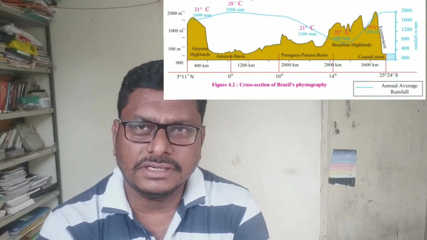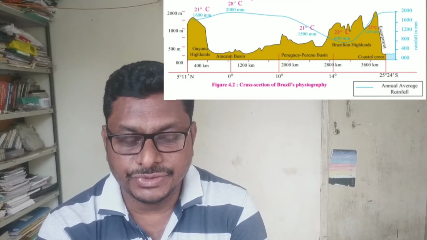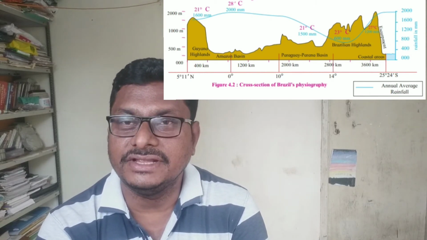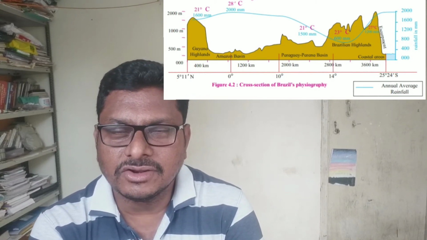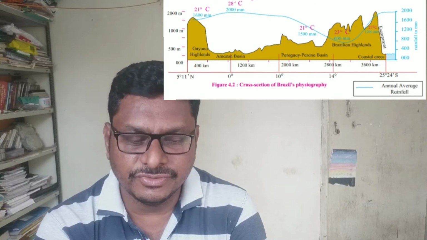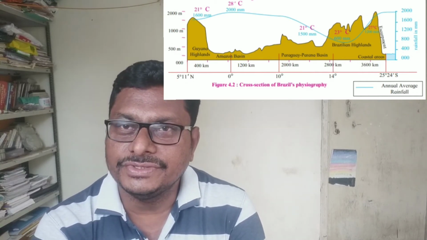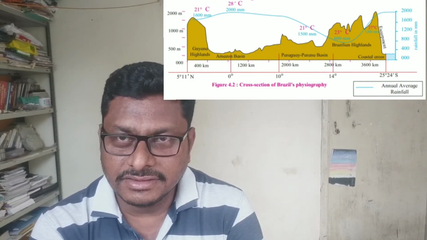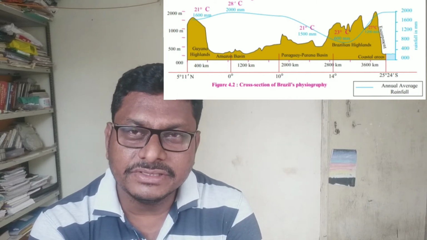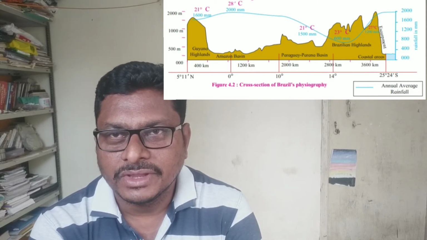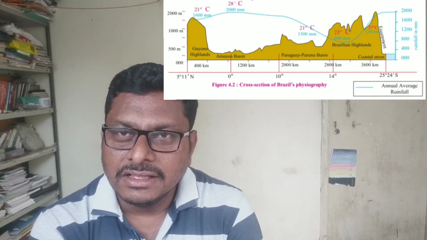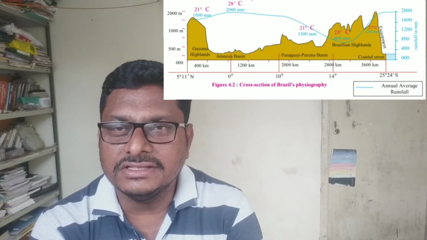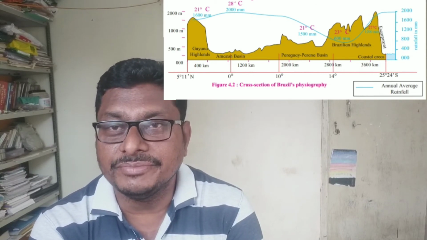Then another very interesting graph or diagram is given to you, and that is the cross section of Brazilian physiography. This gives us a clear-cut idea about the physiographical divisions of Brazil, as well as the temperature and the rainfall. In which part of Brazil, how much rainfall is there, and what is the condition of temperature.